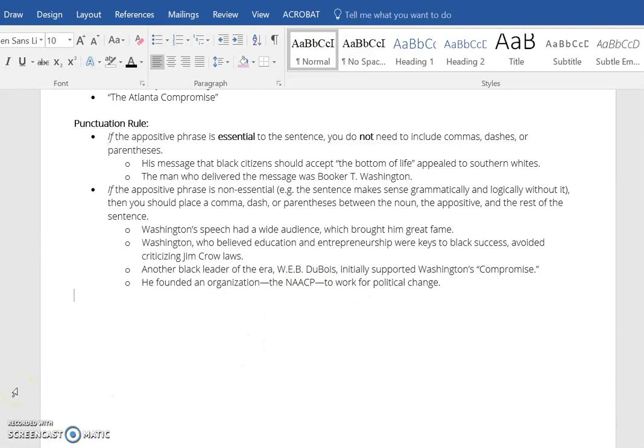So those are the major key points. An appositive phrase gives you extra information about a noun or a pronoun. If it's essential to the sentence, there are no commas. If it's not essential to the sentence, you can set it off with commas, parentheses, or hyphens.